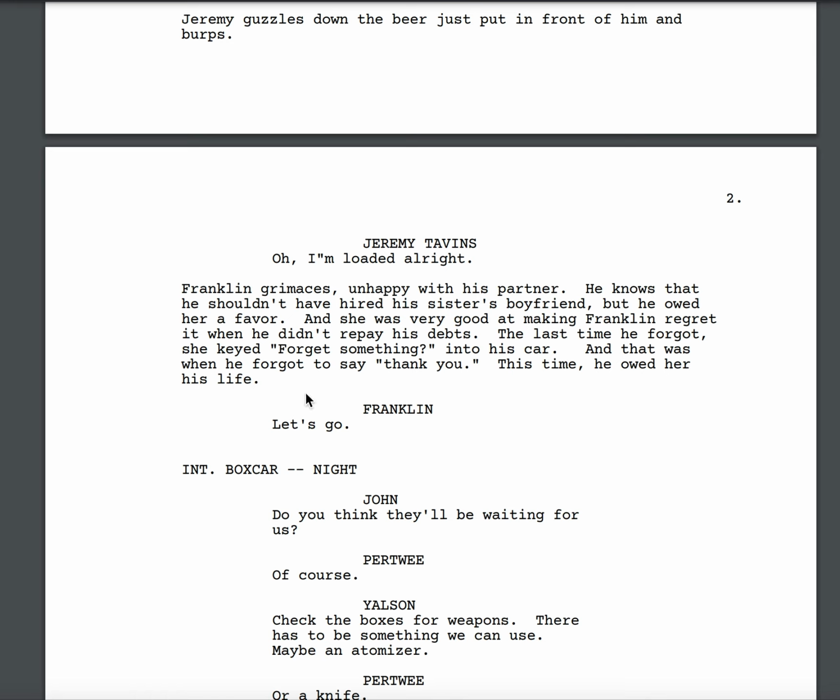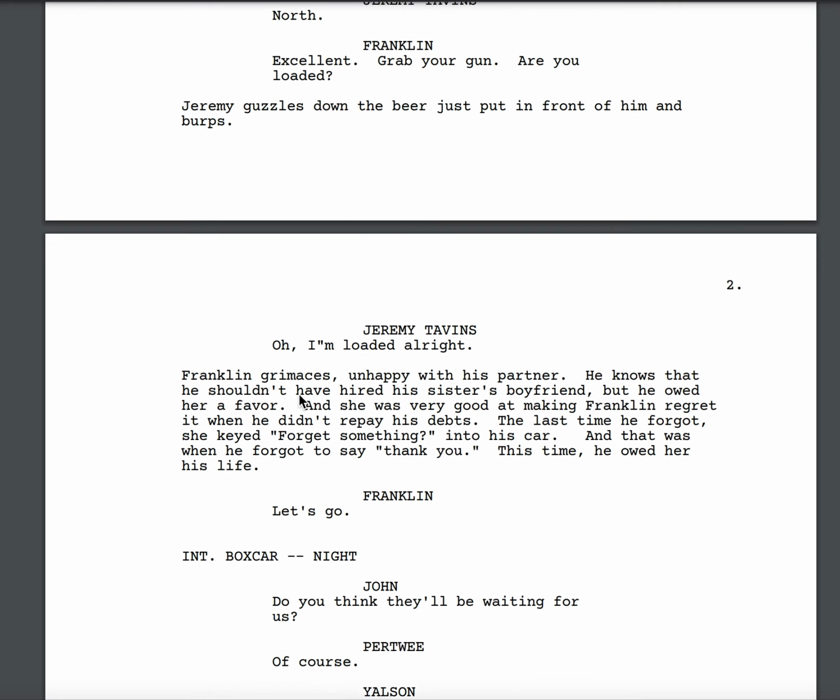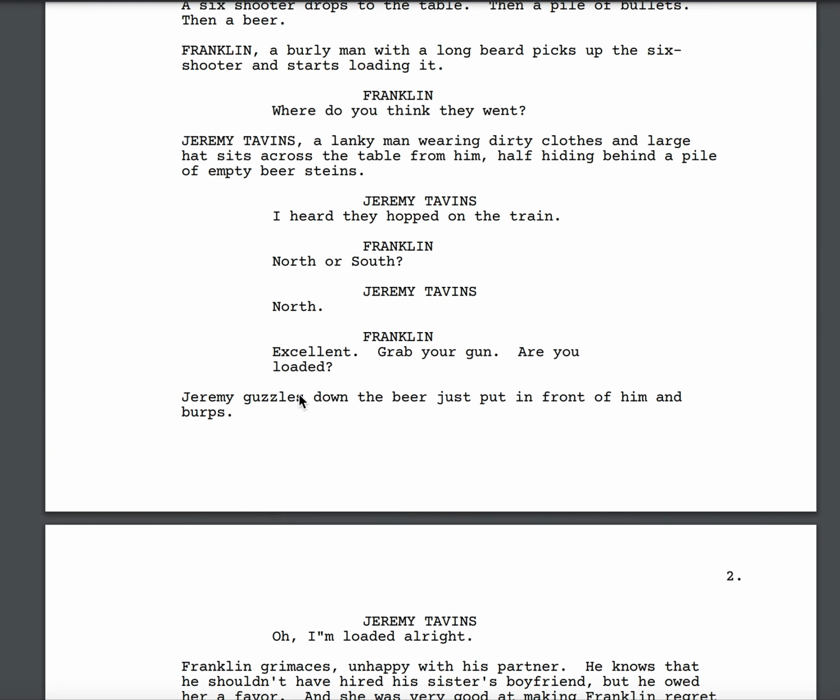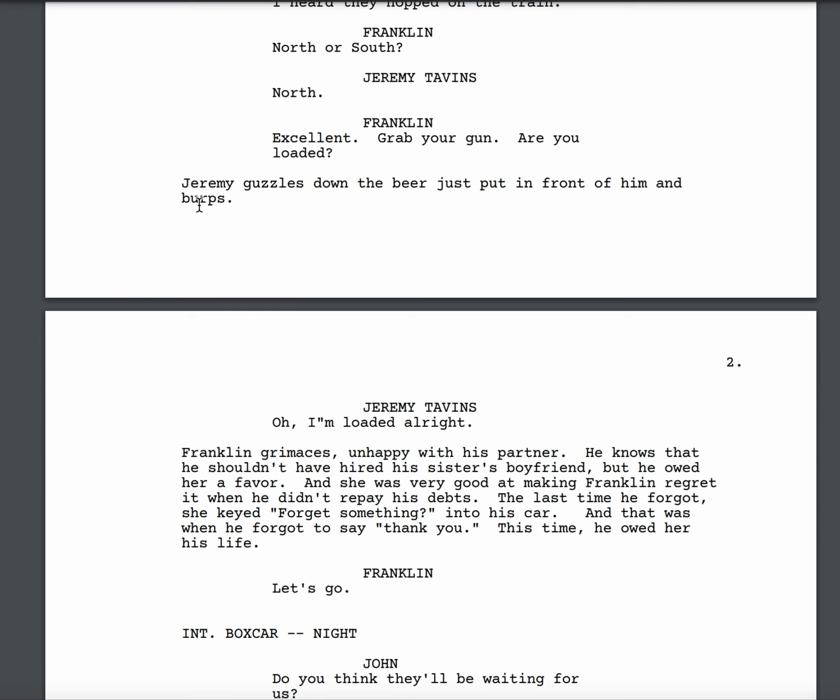Okay, so this may be entertaining, but there is no way for the audience to see this in a look on Franklin's face. This belongs in a novel, but it does not belong in a screenplay. The only things that should belong in a screenplay are things that we hear or things that we can see. We can't see his thoughts. We can see Jeremy guzzling down a beer and burping, but we can't see Franklin's thoughts. So this does not belong here.